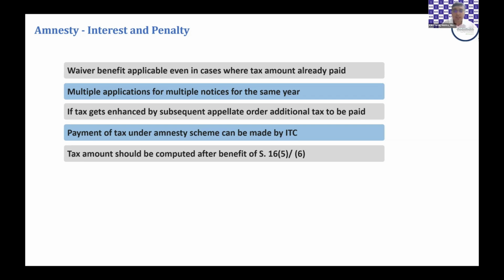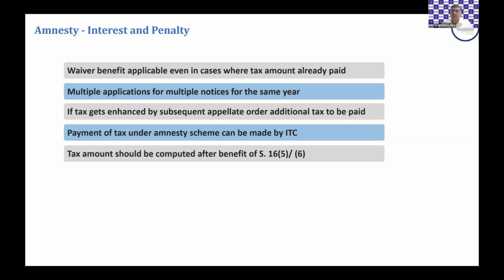Yes, the payment of tax under the amnesty scheme can definitely be made by way of debit to the ITC ledger. And the tax amount should be computed. So when I say that the entire tax demand has to be paid on or before 31st of March 2025, that would be after excluding the benefit which has been given to the 16.4 cases.